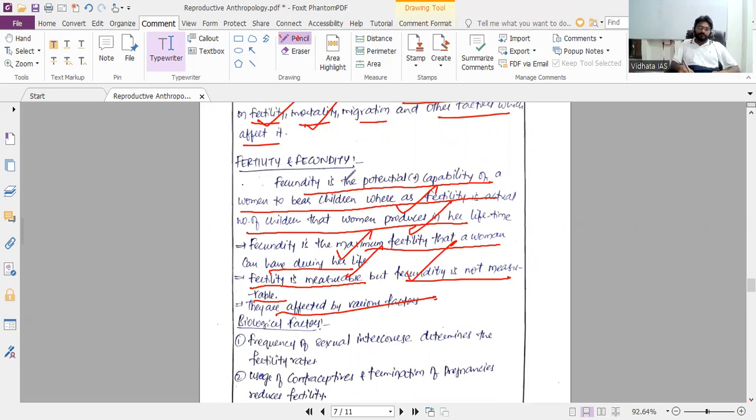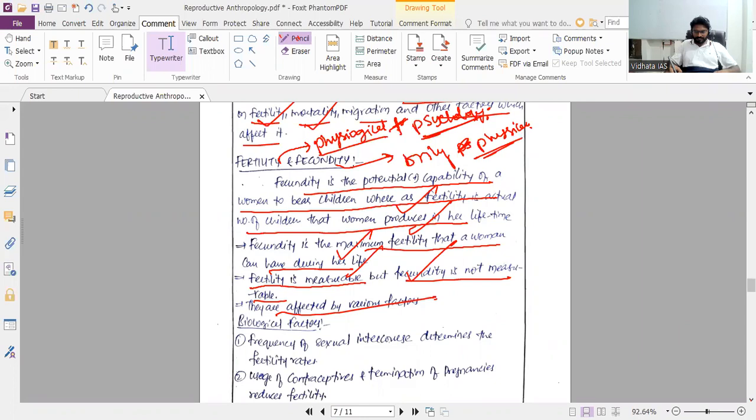Fertility is generally associated with physiological and psychological factors, such as psychology towards the children, whereas fecundity involves only physiological factors.